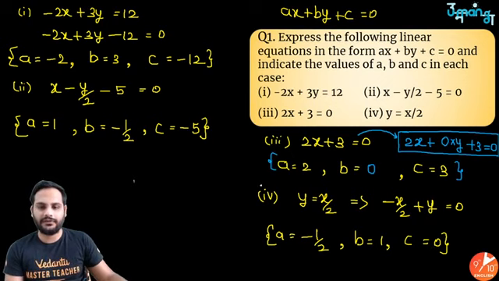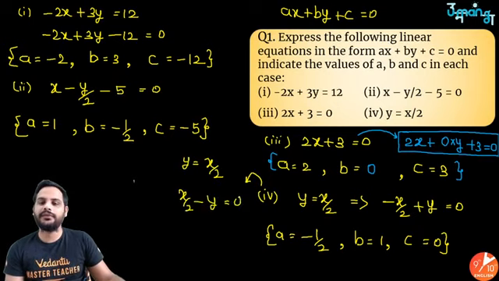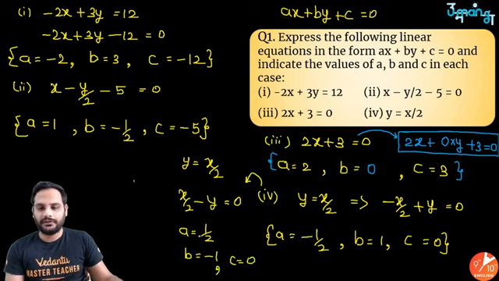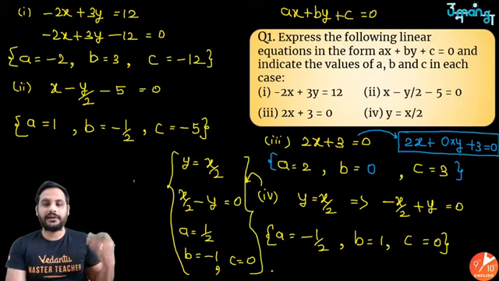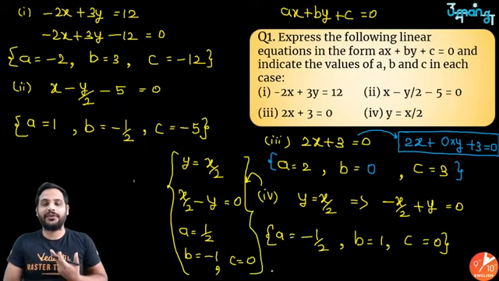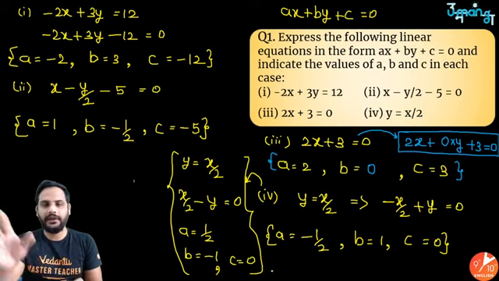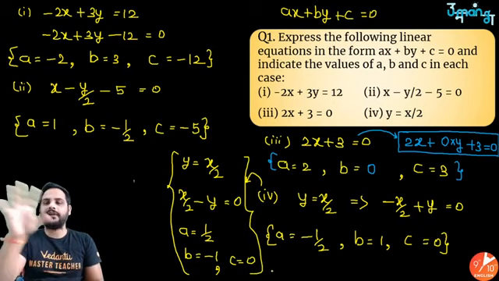Consider this example. y is equal to x by 2 is here. I can shift this y also over there. So x by 2 minus y equal to 0 can also be done. So in that case, a is equal to half, b is equal to minus 1, and c is equal to 0. Got it? So this set of answer will also be considered correct. It is not that you have to tell, sir, which one is correct, which one is wrong. It is also correct. Okay, but you have to show how you have transformed that equation.